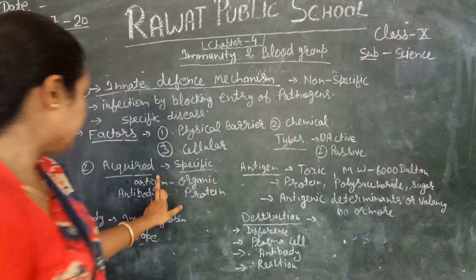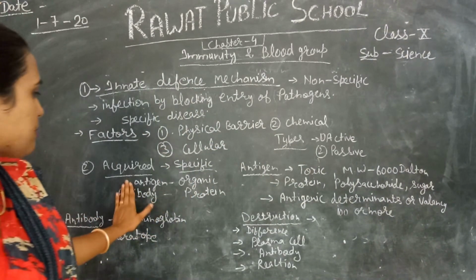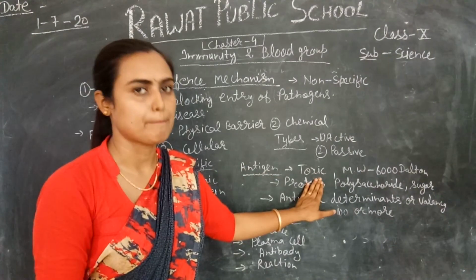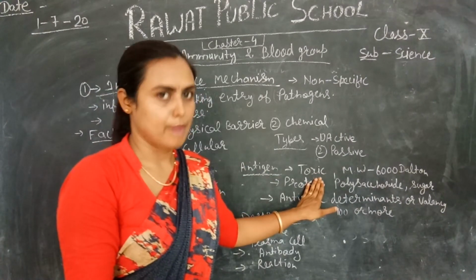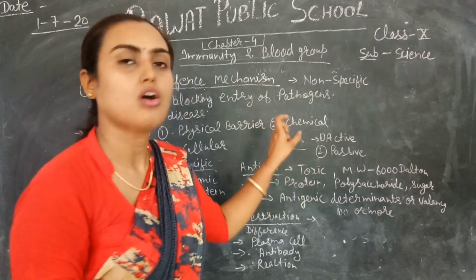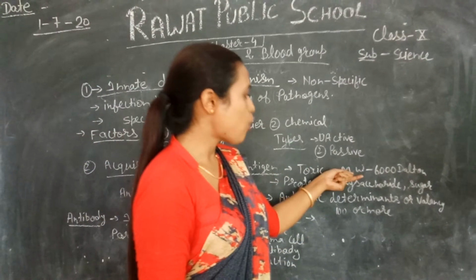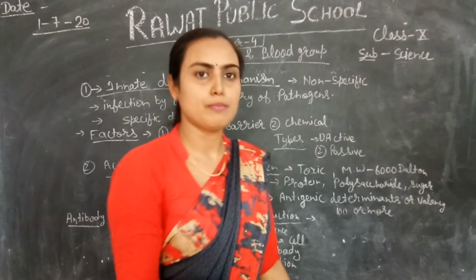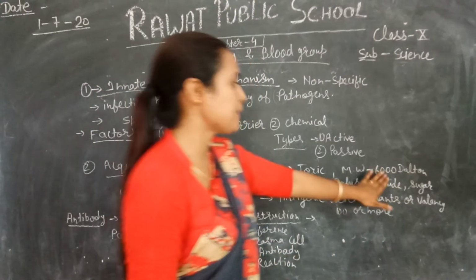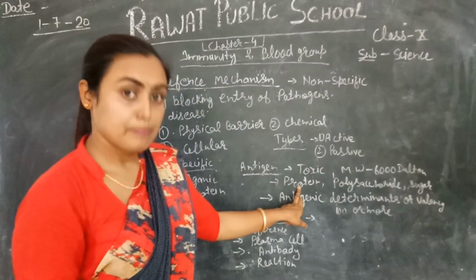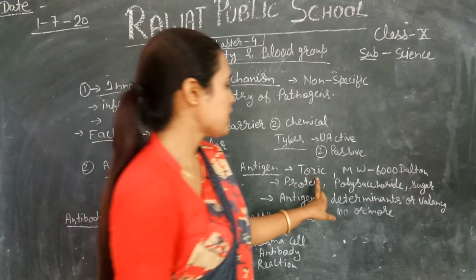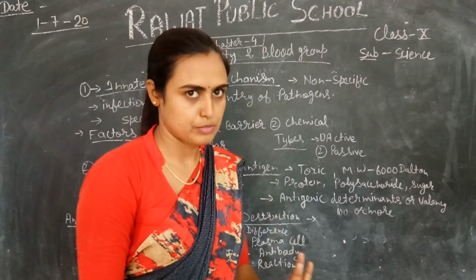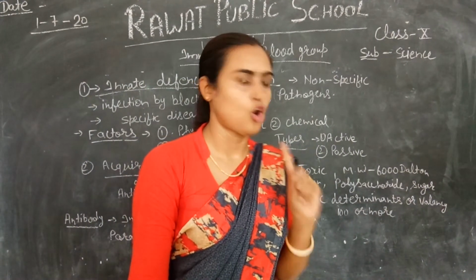Now, what is antigen and antibody? We will discuss what antigen and antibody are. Antigen is a toxic organic compound or toxic foreign compound. You can say that it is a toxic organic foreign compound. Their molecular weight is 6,000 Dalton or maybe more. It's not fixed, it may be more. It can be formed by protein, polysaccharide, sugar, lipid, any kind of organic substance, because it is made up of organic compounds.